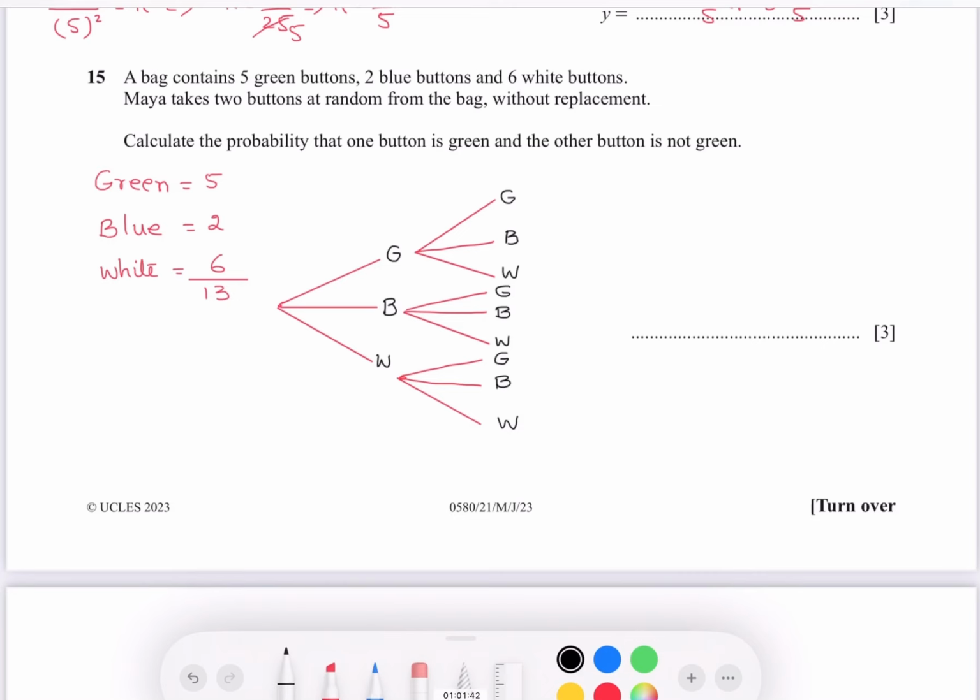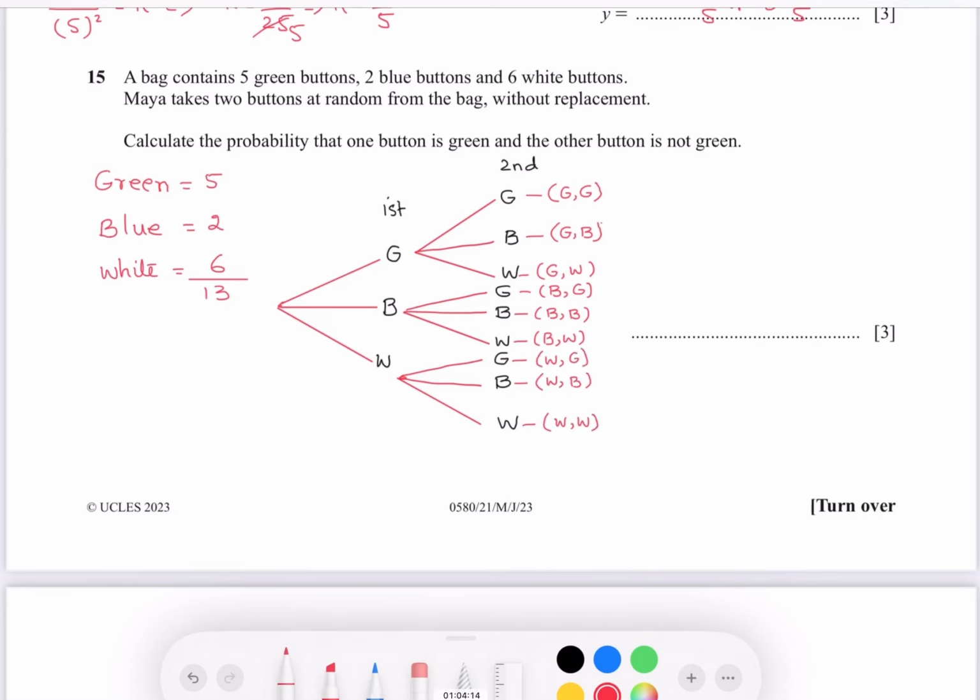Write down the demand of the question. It says one button is green and the other button is not green. So write down everything here like that: GG, GB, GW, BG, BB, BW, WG, WB, and WW.